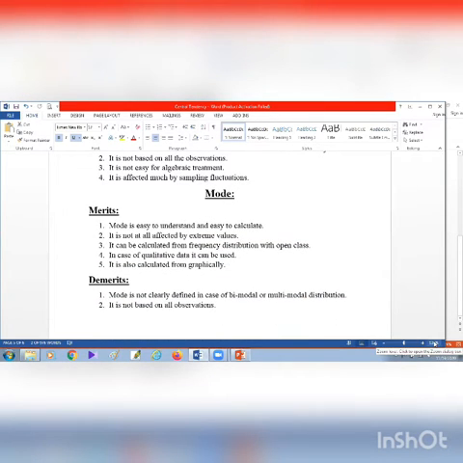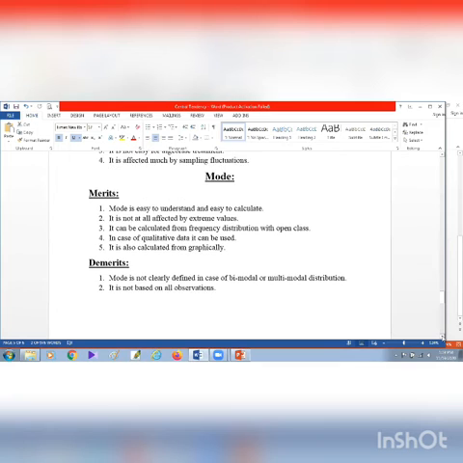Now, merits of mode. Mode is easy to understand and easy to calculate. It is not at all affected by extreme values. It can be calculated from frequency distribution with open classes. It can be used for both quantitative and qualitative data. It can also be found graphically.